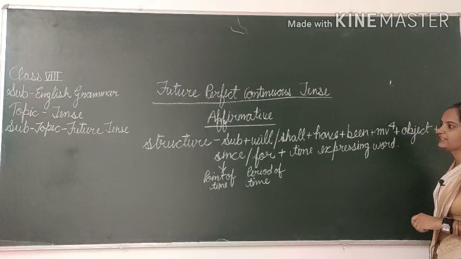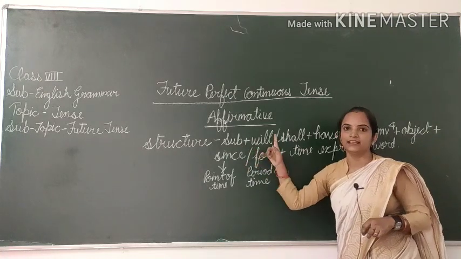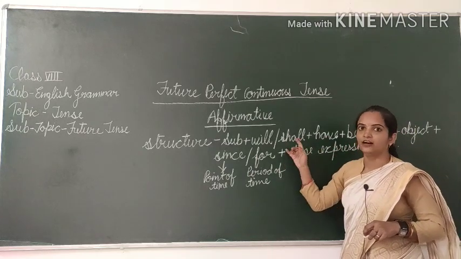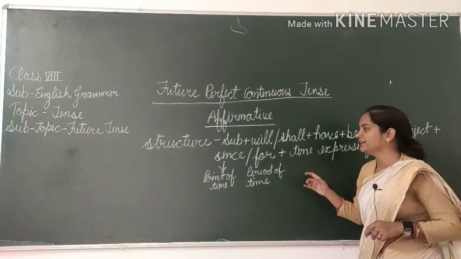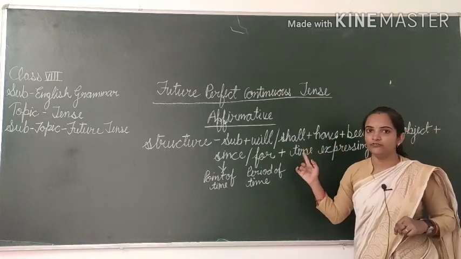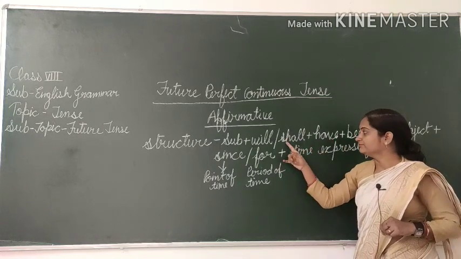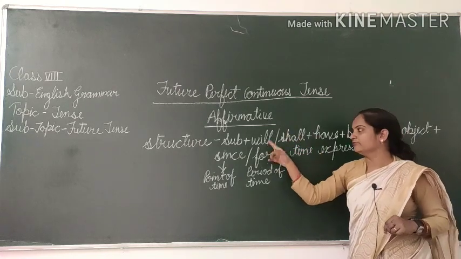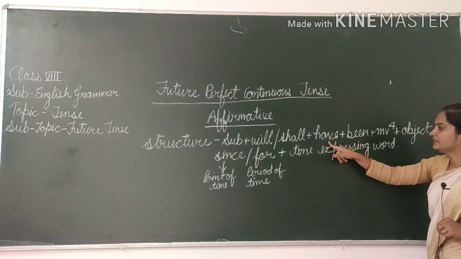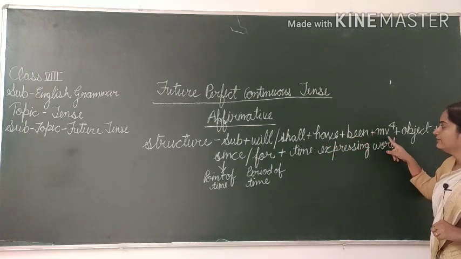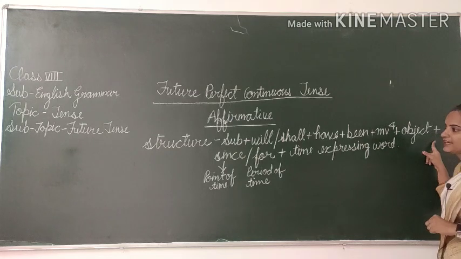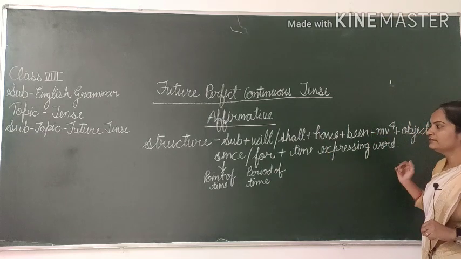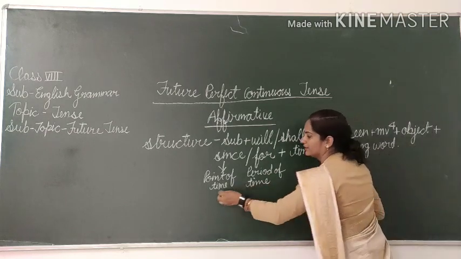Have a look at the structure again. Firstly, we will take the subject, then will oblique shall, means anyone from will or shall according to the subject. If we use I or we, we keep shall, otherwise will. Then have plus been plus MV4 plus object, and after that since oblique for, and then your time expressing word.